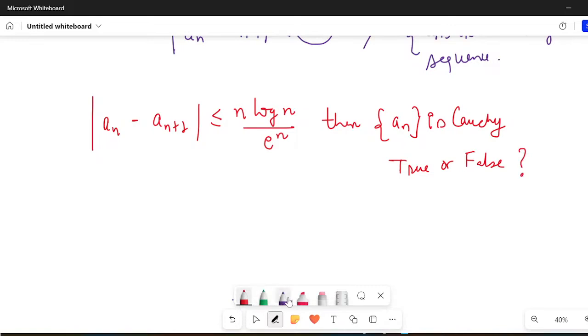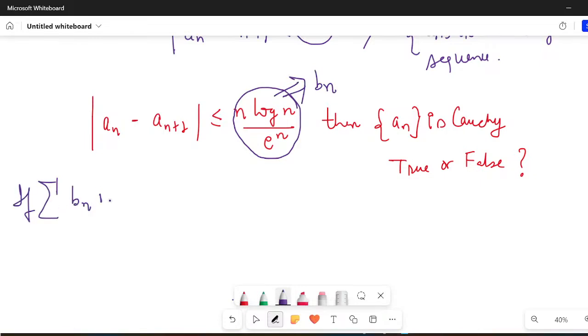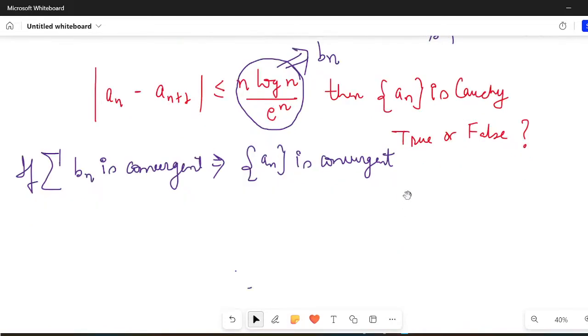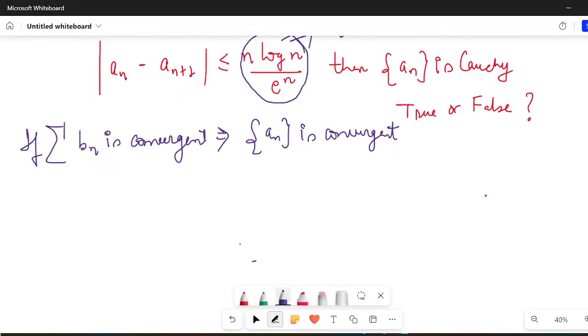So let me do this question for you. Now just think about this. I told you that if this particular term bn, if summation bn is convergent, then it implies sequence an is convergent. Now I'm making a graph here.